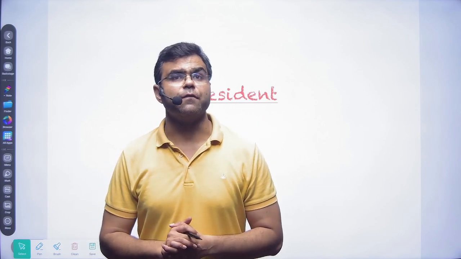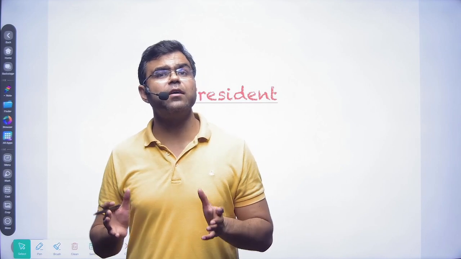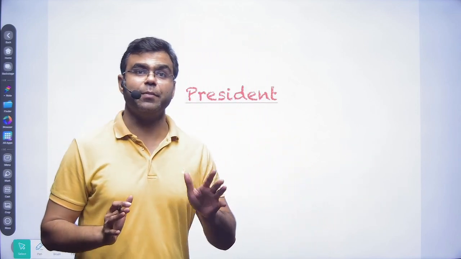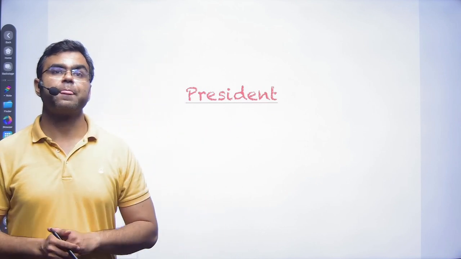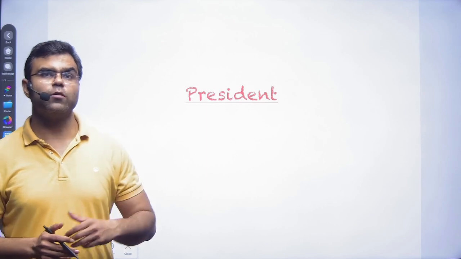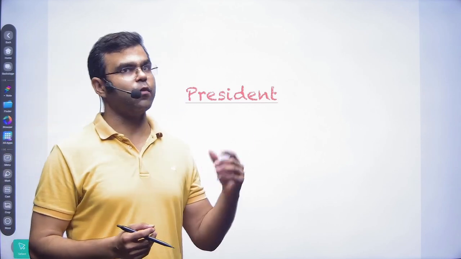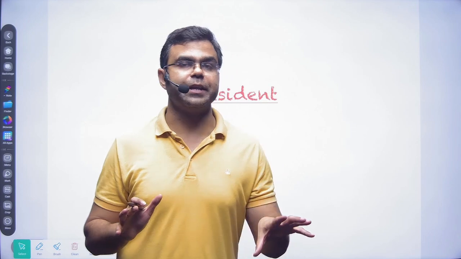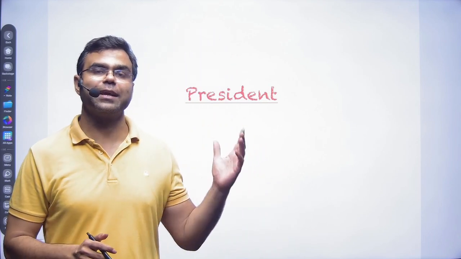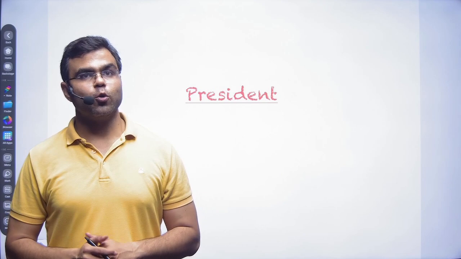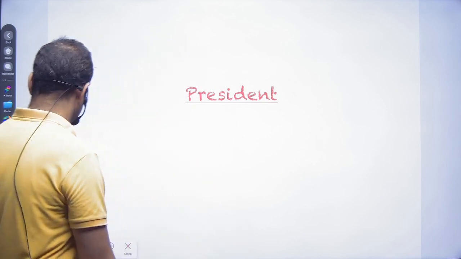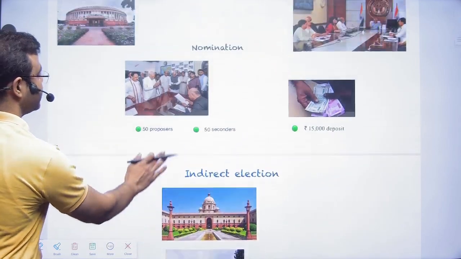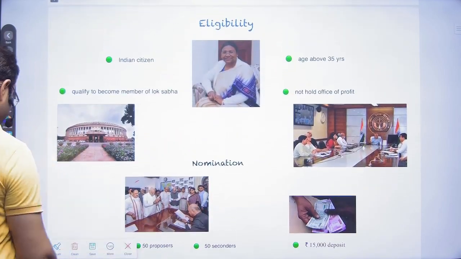Apart from that, we will study the various powers the president has: executive power, legislative power, judicial powers, diplomatic powers, and military powers. We will also look at the impeachment process of the president. So this is the general outline of the areas we are going to discuss today in the chapter on the president. Let's start with the first, that is, the eligibility.